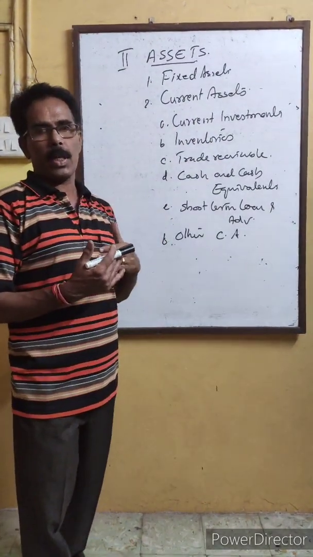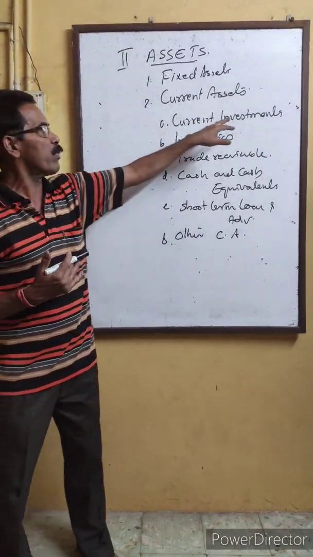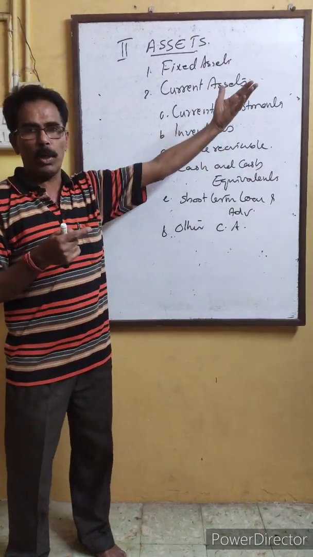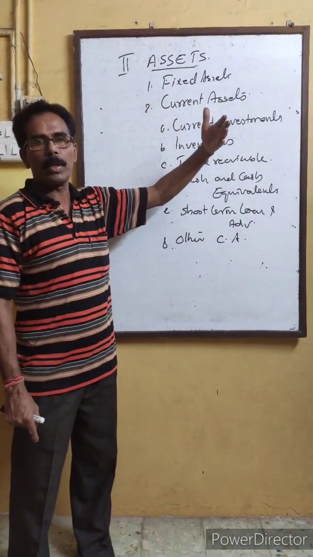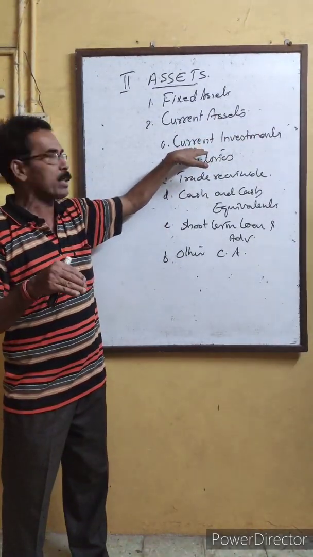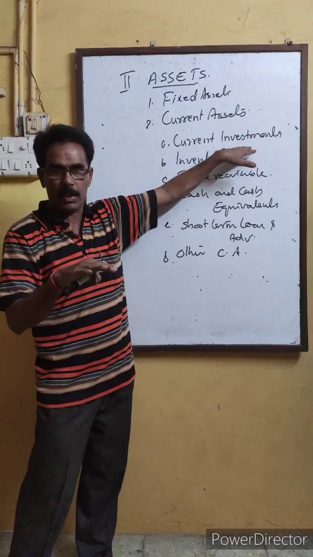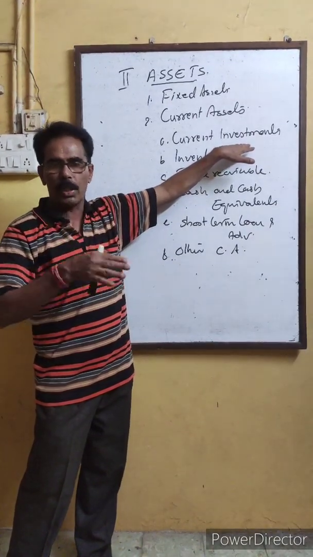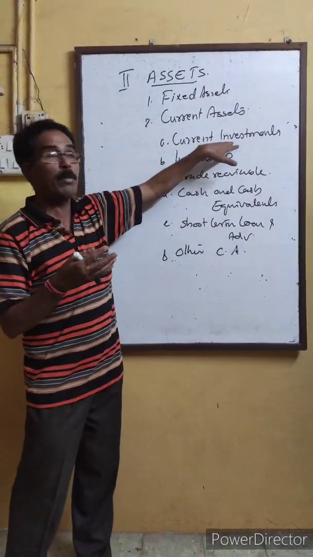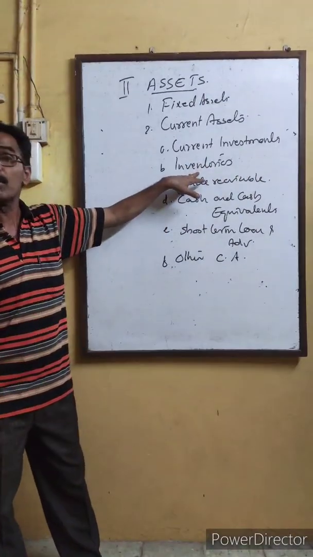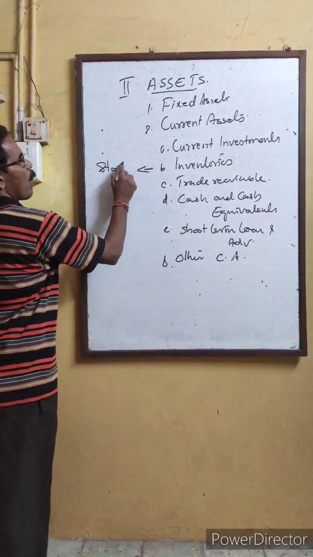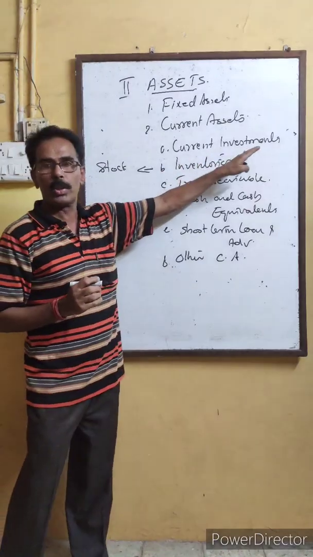Now current assets. These current assets are coming under the category within 12 months or within operating cycle, whichever is less, like current investment. If it is more than 12 months or the accounting operating cycle, it is coming under non-current investment, and if it is within 12 months, then it is current investment. The examples are the same: investment in equity shares, preference shares, debentures, bonds, or in property, etc. are coming under current investment. And inventories. Inventories are stock, the stock which is remaining unsold.